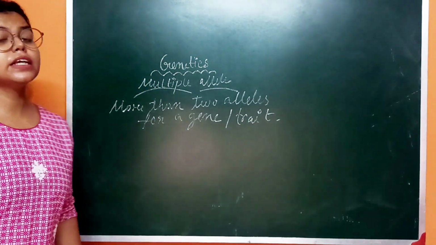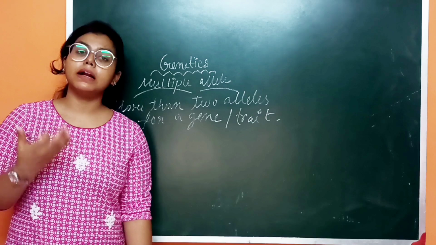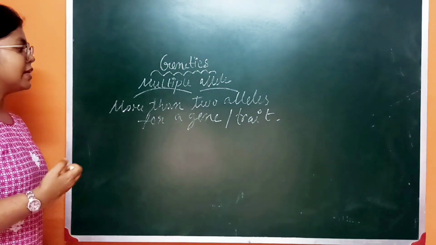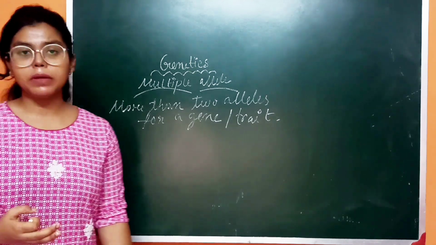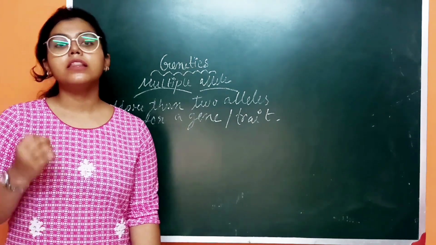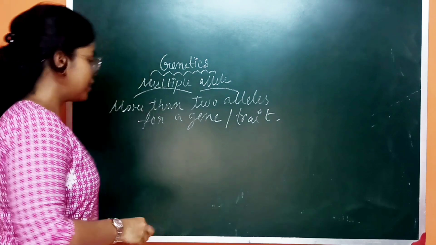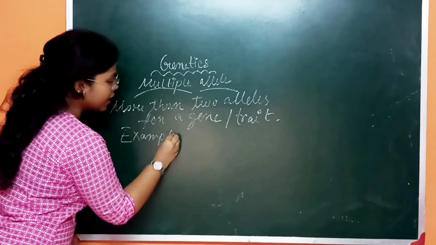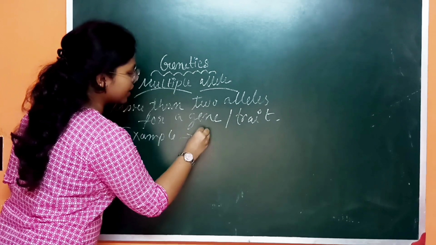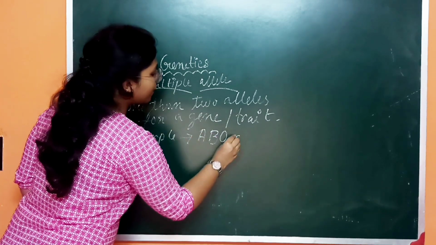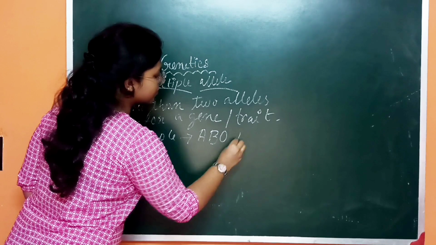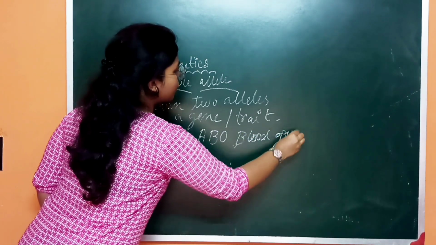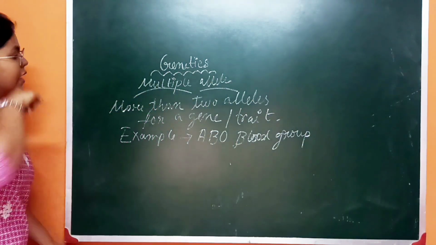So I will give the example of multiple allele, then you can understand. In human beings, the example is the ABO blood group. So the ABO blood group is one type of multiple allele.